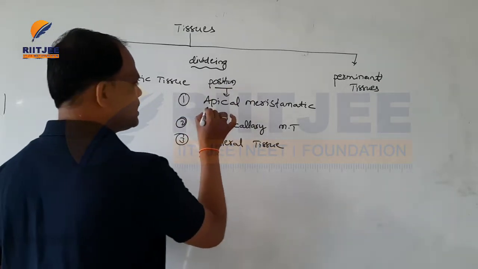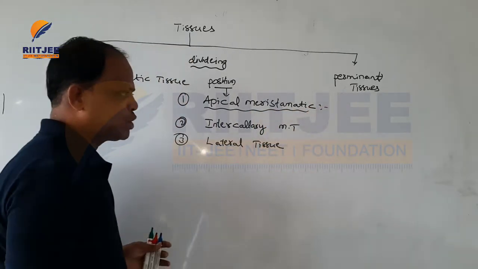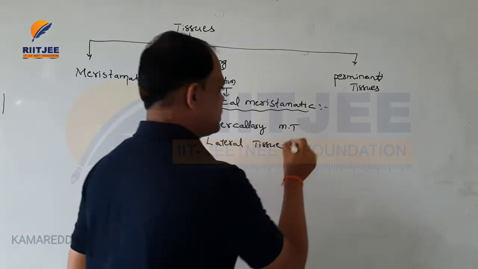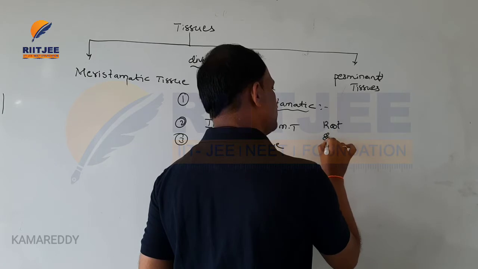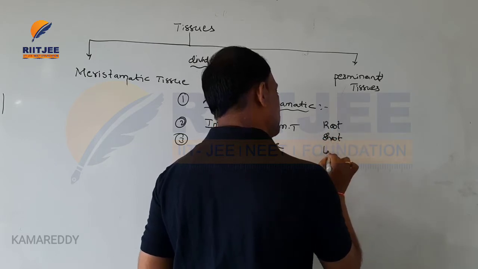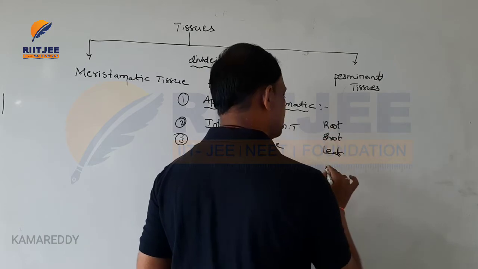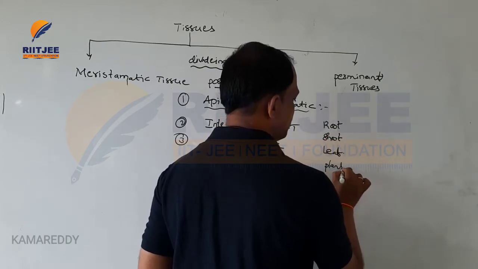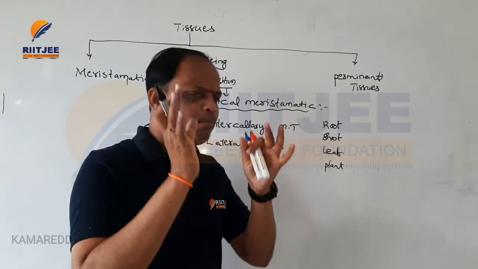Okay. So the first one is apical meristematic tissue. This type of tissue is found in all tips, like root tips, shoot tips, and leaf tips, and in the several parts of the plant body.